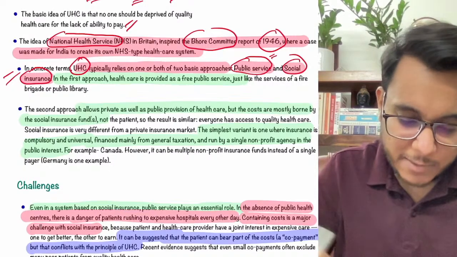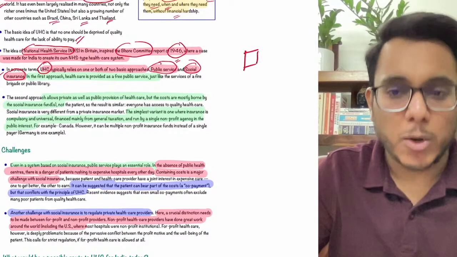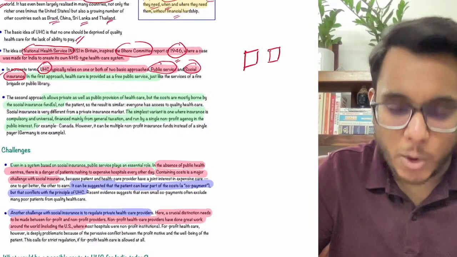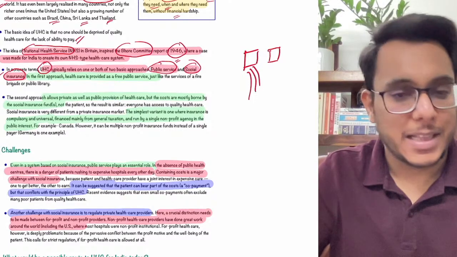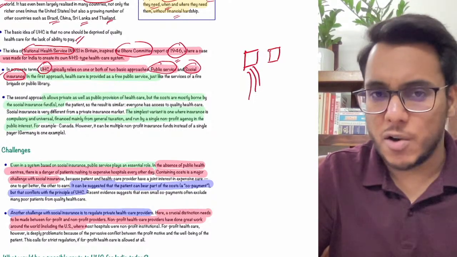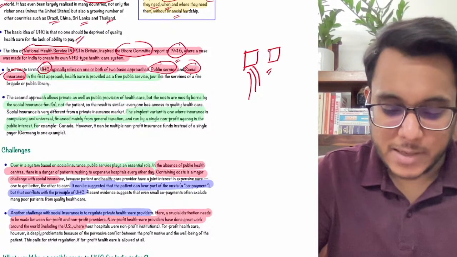So what is the public service model? The public service model is this: there will be government-owned facilities, government-owned hospitals, where anybody can go and take healthcare. It will be free of cost or highly subsidized. So this is the public service model.